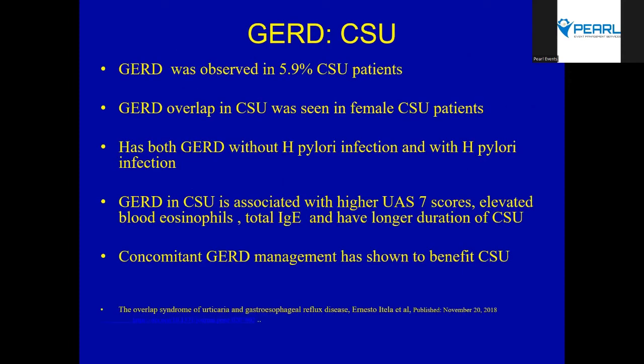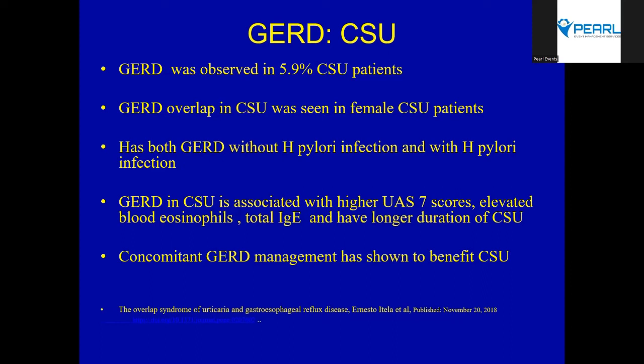Gastroesophageal reflux disease is observed. A lot of the data came from Germany, the Charité group. It is 5.9% in CSU patients. The overlap is seen in female CSU patients, and of course, it is with H. pylori and without H. pylori. In the autoimmune pathogenetic pathway establishment, a lot of the times we saw, even in our data, excessive unnecessary H. pylori testing being done in these patients, okay?